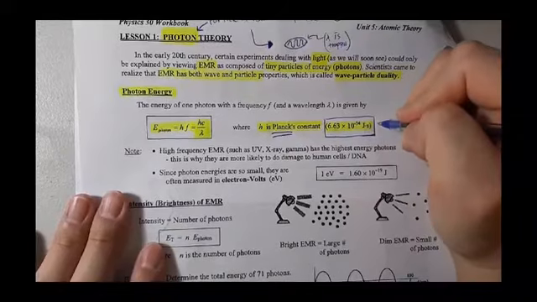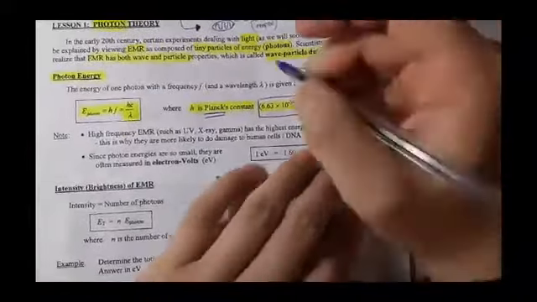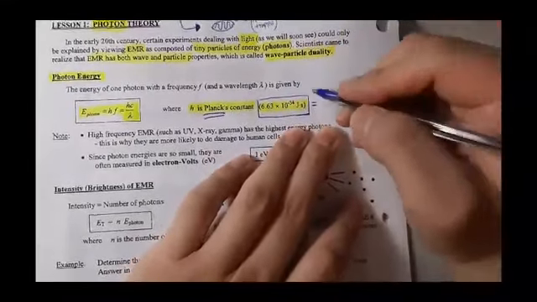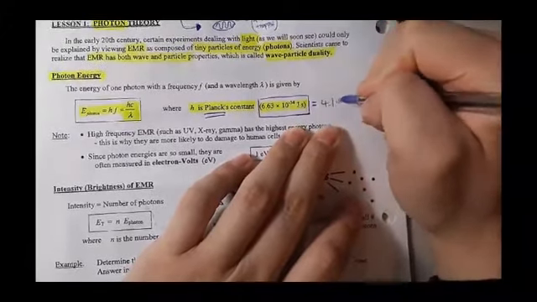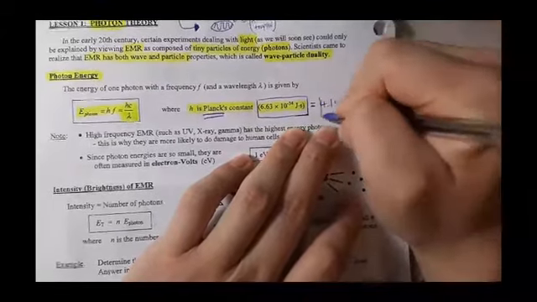Now, there is another value that you can use too, and I'm going to explain to you why there are two. You can also use this: 4.14 times 10 to the power of negative 15 eV second.